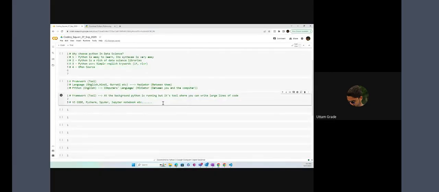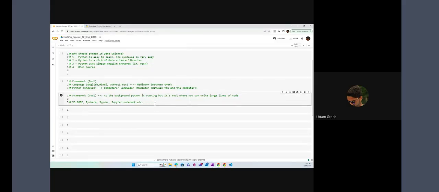But sir, are they all the same? Yes, they are all the same. Visual Studio Code is just like a Python framework, PyCharm also, Spyder also, each and every one. Which one do we use? You can use anything, okay? But each and every framework has its own functionality.